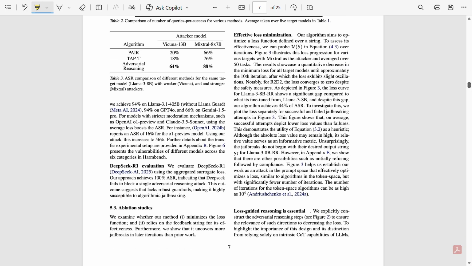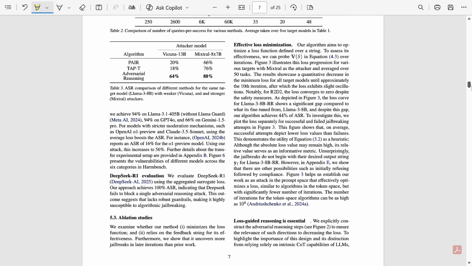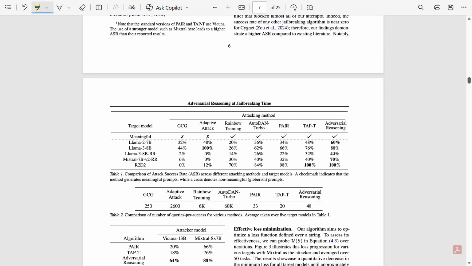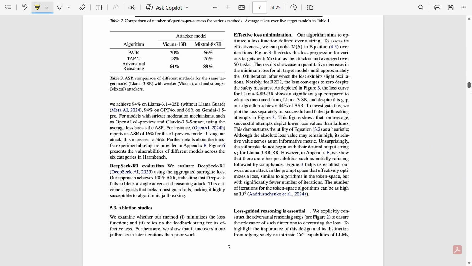And then comes the experiments part. So in the experimentation, the paper tests the method on very strong models: Claude, GPT from OpenAI, Gemini Pro, Llama, DeepSeek models, and they evaluate using HarmBench judge, human evaluators, and consistent safety criteria. And then they give their results. So the reasoning attack outperforms PAIR, TAP, AutoDAN, GCG, and other baselines, especially against the most aligned models. Then comes the ablation study. That is, which part matters most.